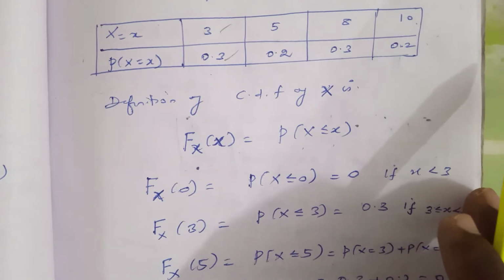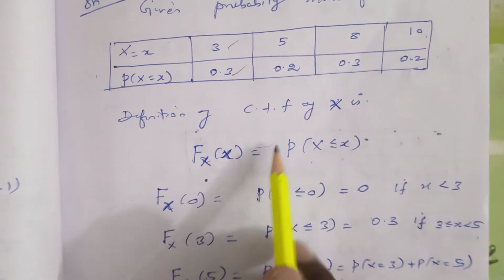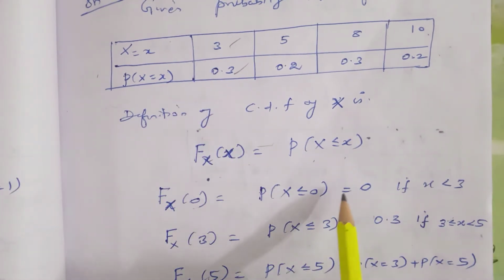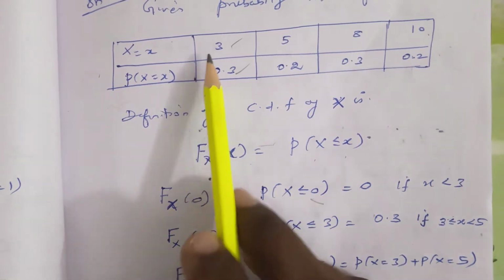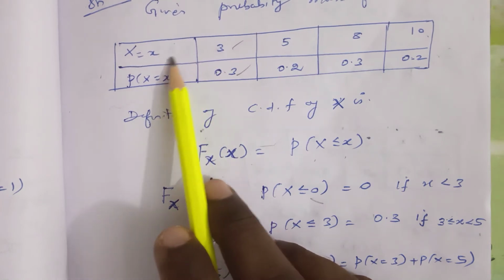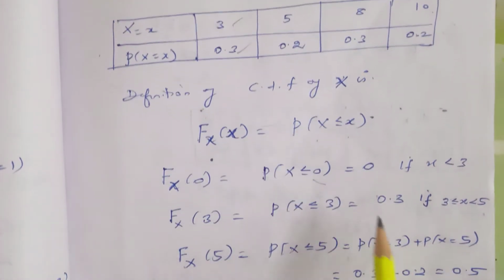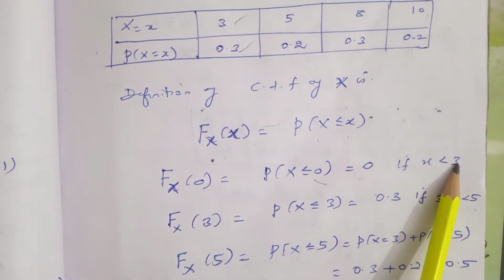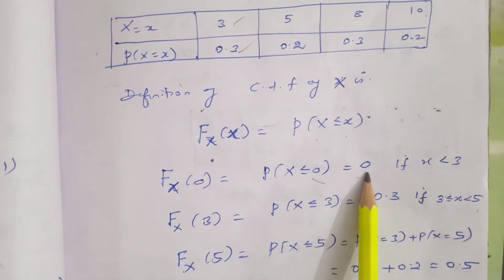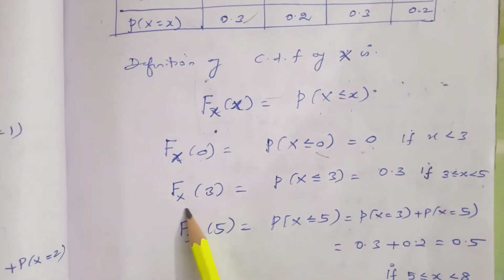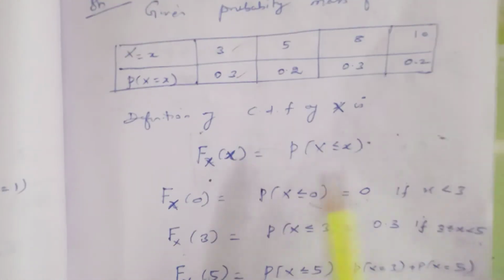First we have to consider x less than or equal to 0. Suppose the values are less than or equal to 0. So for 0 or less than 0, the corresponding value is 0. Next, x less than 3. Suppose the value is 2 or 1, but the values are taken as 0 for x less than 3.